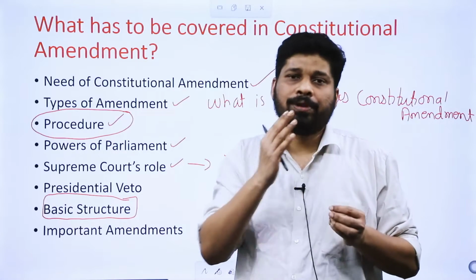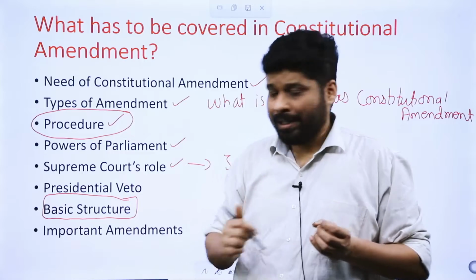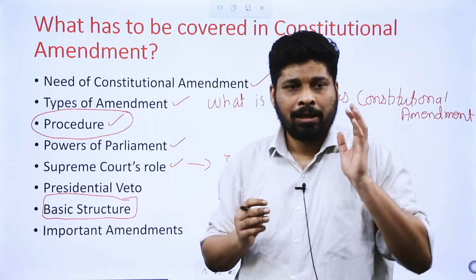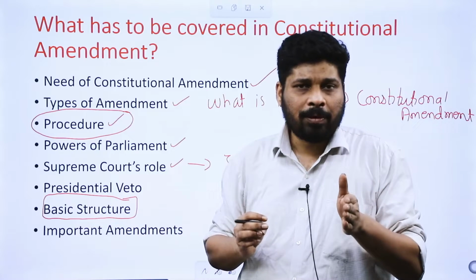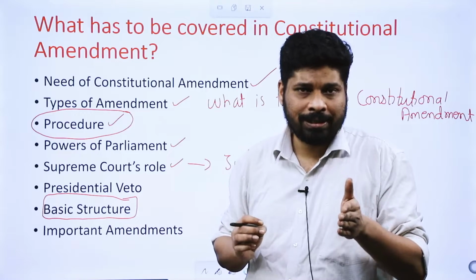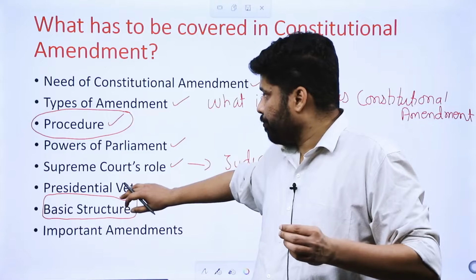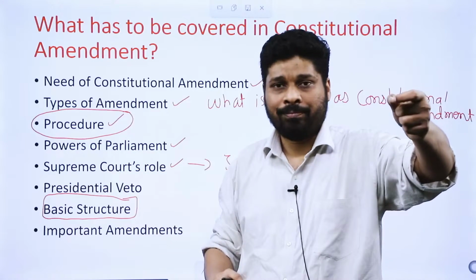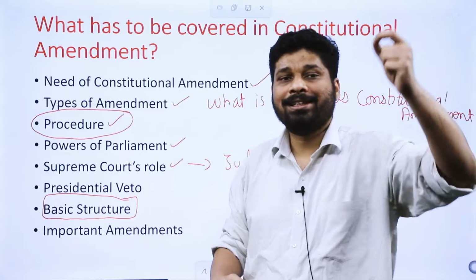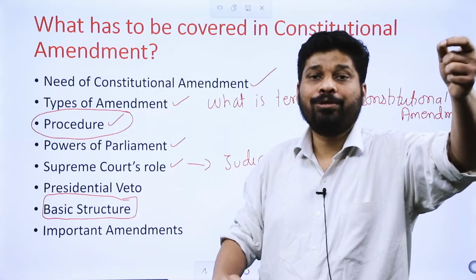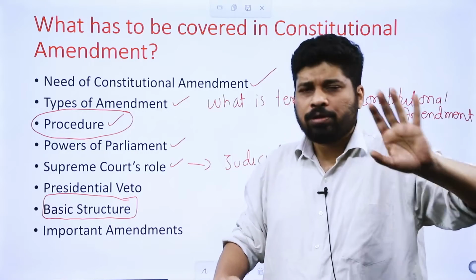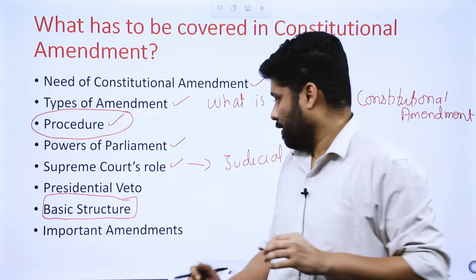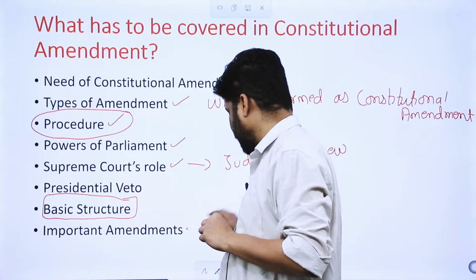There was debate over the comment of the Vice President. And basic structure, what is basic structure? It is basically a restraint on the Parliament's power of constitutional amendment. So I presume a question on basic structure might come with respect to Parliament's power. How basic structure restrains the power of the Parliament to amend the constitution, and also a simple question on what is basic structure.